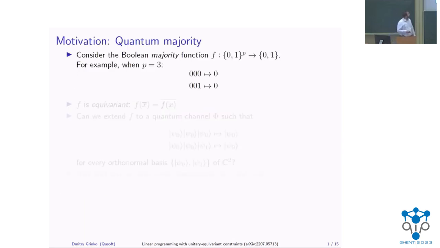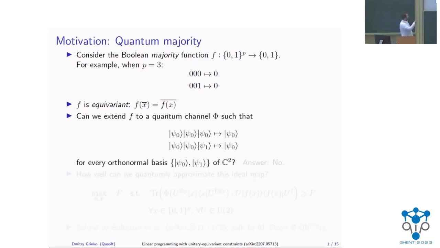Consider the following problem. Let's say you have a Boolean majority function, for concreteness, on 3 inputs. One thing you can observe about this Boolean function is that it is an equivariant function, meaning that if you negate all the input bits, the output will also be negated. And we want to ask the following question now.